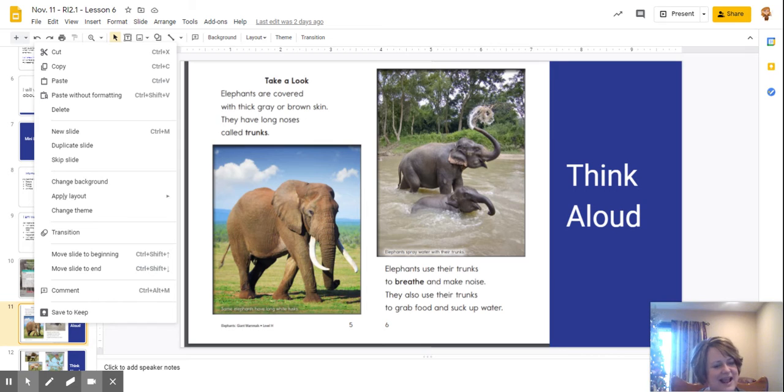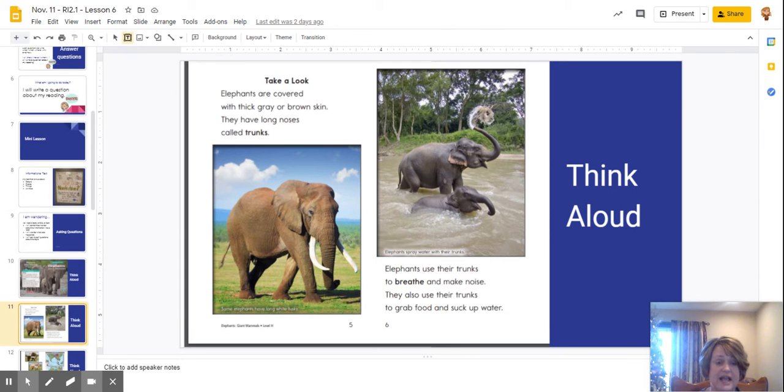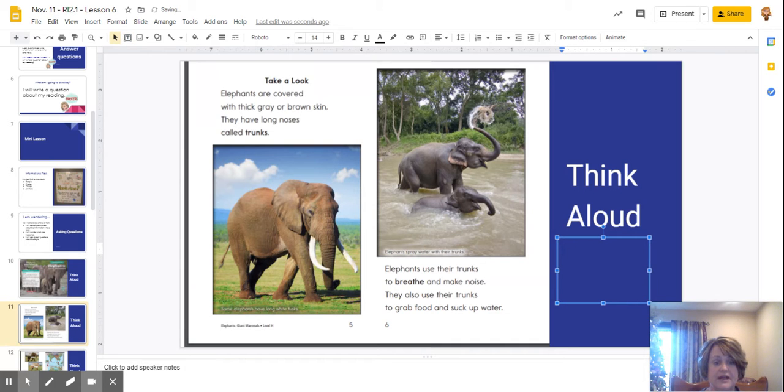Now, it's not going to answer that question for me, but that's a question that I could write down so that I could research it later. So on my note-taking paper, in my journal, on my Post-it note, I could jot down that question.